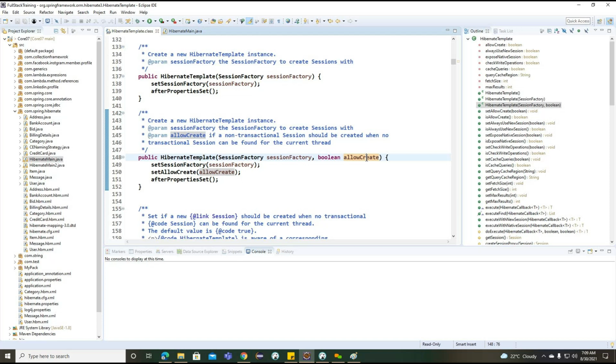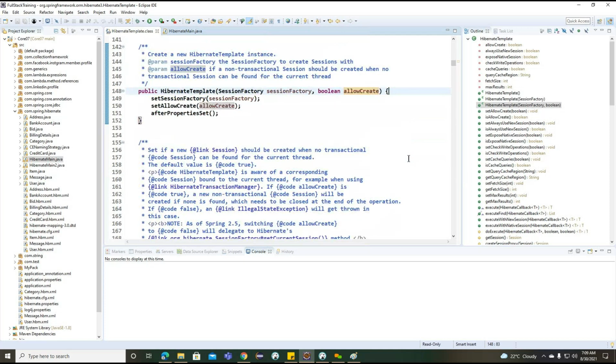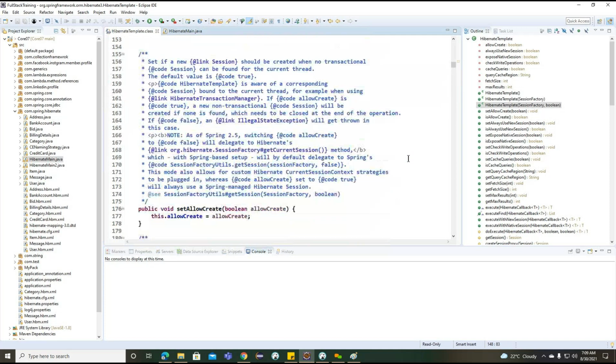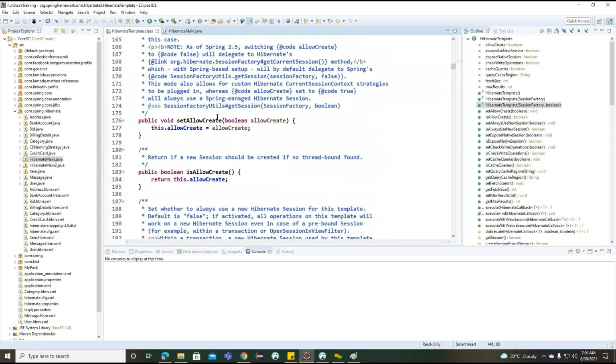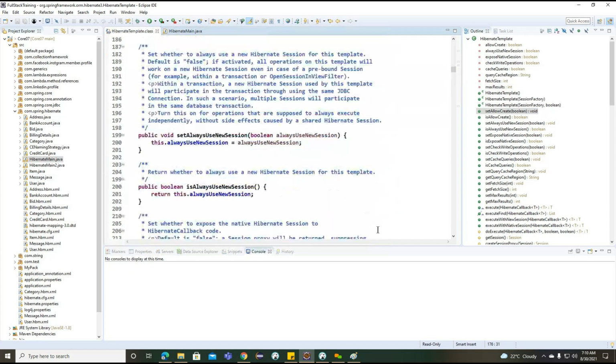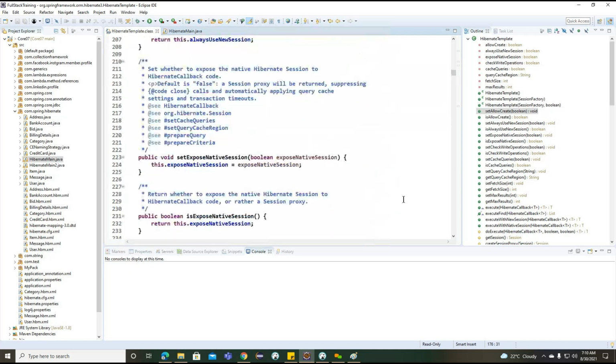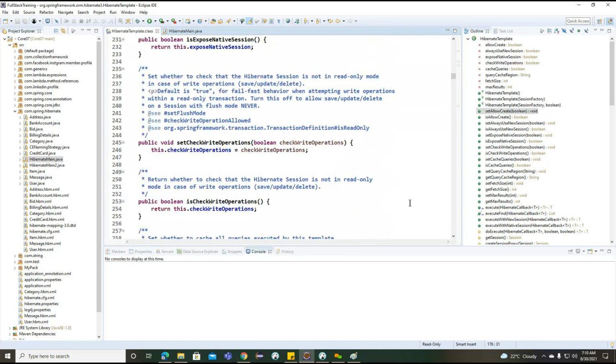So it's nothing but it will create one transaction and associate it with our current thread. So it's going to provide the information regarding our allow create here. So now observe, this is all about the allow method.